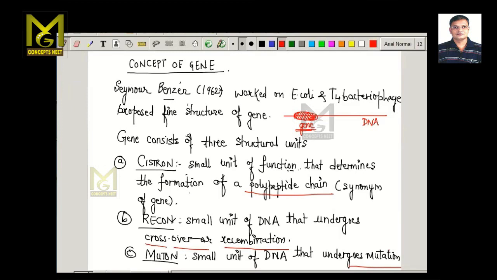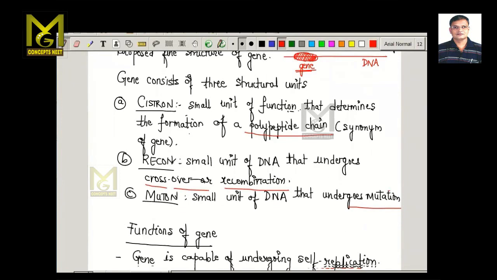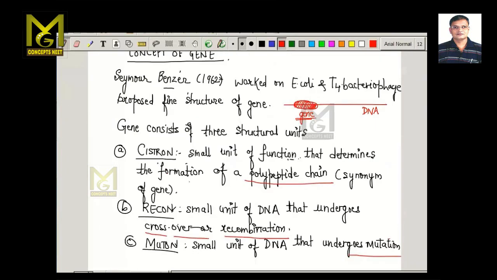So now, what are the structural units of a gene? So gene is something we say cistron. Now what is this cistron? This is a small part of the DNA and which has a capability of forming a polypeptide chain. That means if this is a gene, and if this can form a protein or a polypeptide chain, then we call this as a cistron.